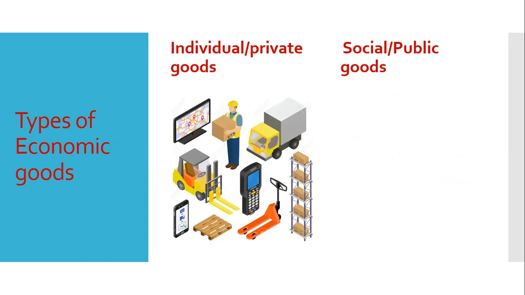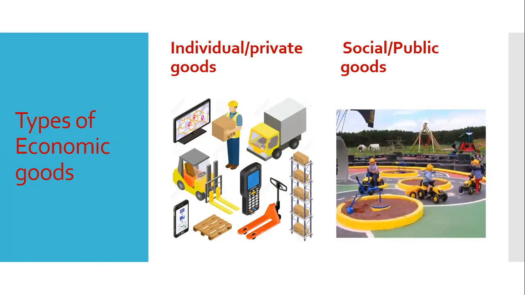Then the other economic good is social or public goods. Here in the picture we see a public park that all people can enjoy collectively. Social goods or public goods are collectively owned by people of the society.